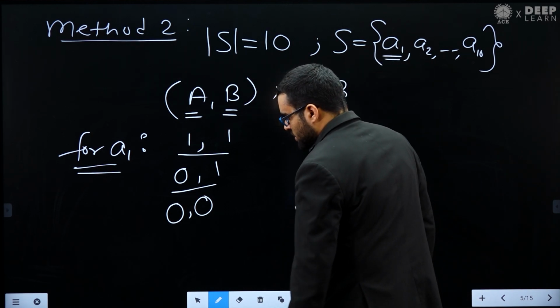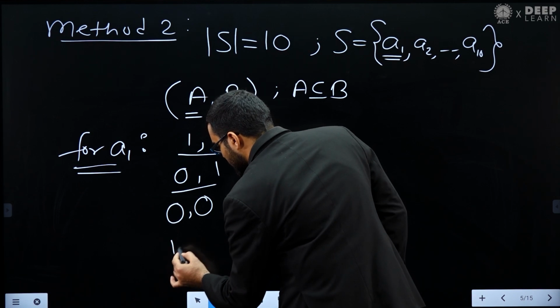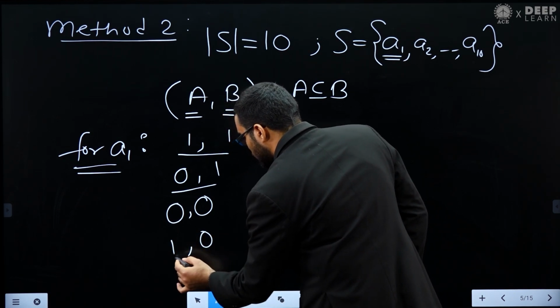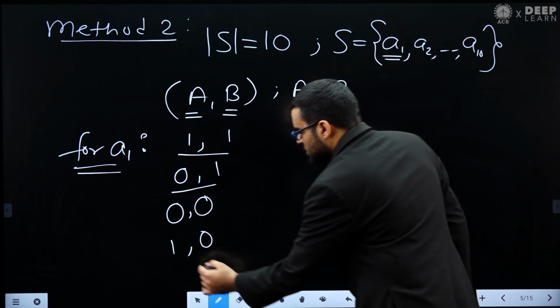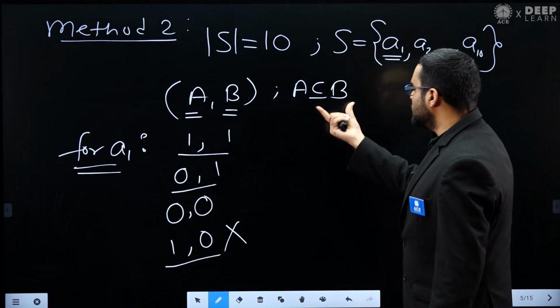What is another possibility? I put this element A1 in A, and I do not put it in B. This case is not possible. Why? Because in this situation, this condition is not satisfied.